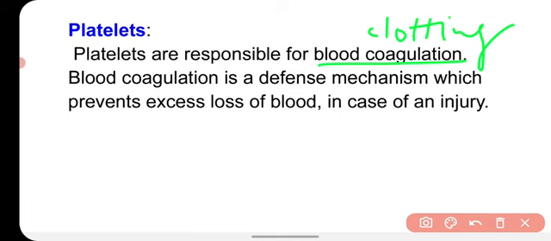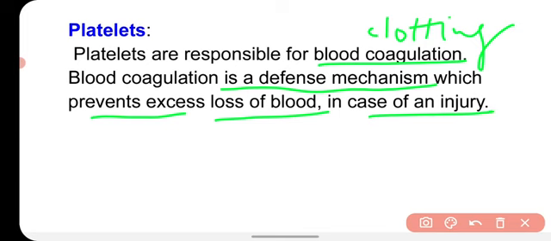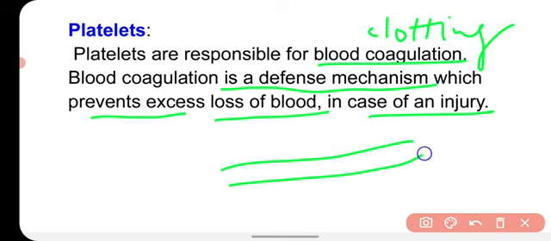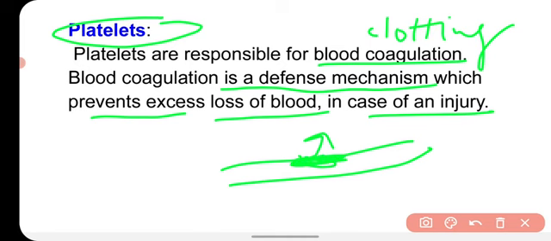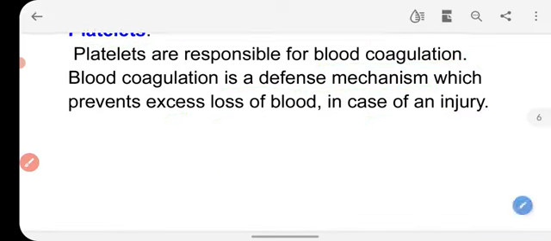Blood coagulation is a defense mechanism which prevents excess loss of blood in case of injury. So you know that the blood flows in our blood vessels. When the blood vessels get ruptured or open, then the bleeding starts. To stop the bleeding, the platelets come to the place of the cut and injury, and they coagulate with each other and block the way, and hence they stop the bleeding.